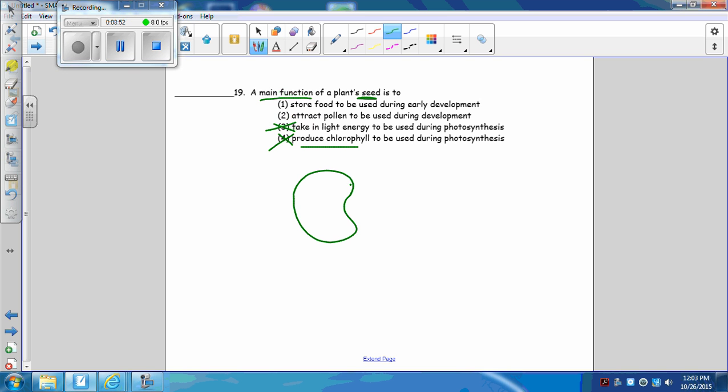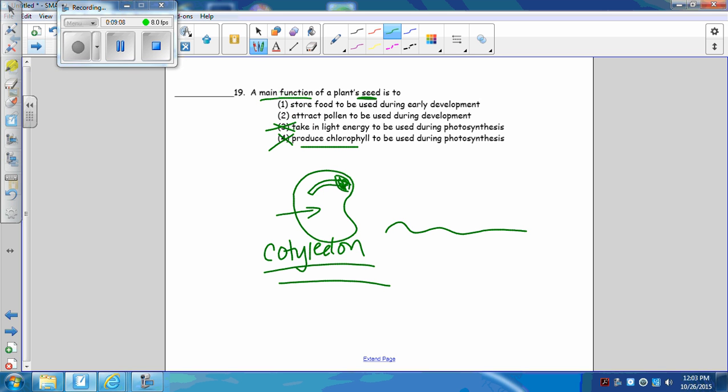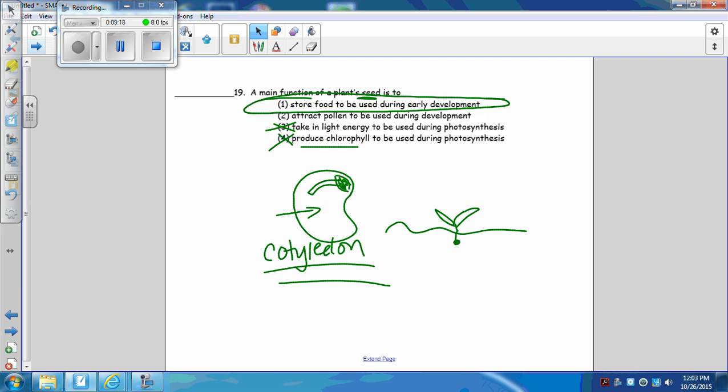Here's your little baby plant, right here. There's the baby. That's the embryo. And all of this is the cotyledon. The cotyledon is the stored food. Plants need that stored food in order to develop. Once they emerge from the ground, that little seed, then it's mature enough to make chlorophyll and grow. But until then, it relies on the cotyledon, or the stored food, to grow and develop.